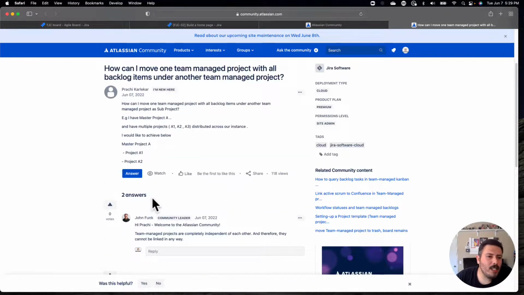So how can I move one team project with all the backlog items under another team project as a sub project? I have master project A, and I have multiple projects A1 to distribute across our instance. I would like to achieve. Yeah, you're not going to be able to achieve that. You definitely cannot do that.